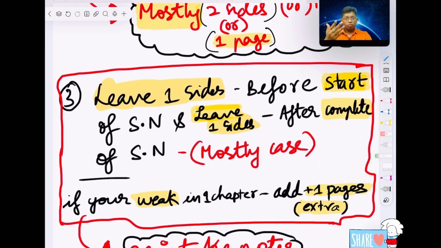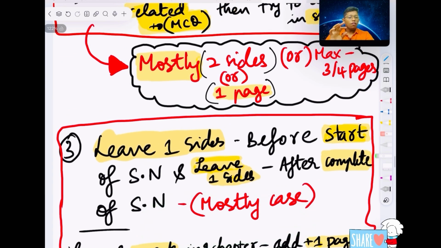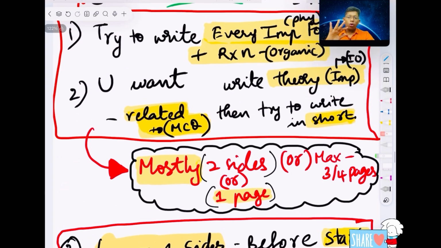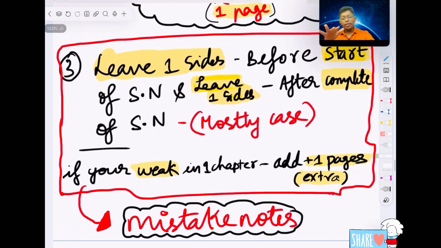If you feel more weak, then you can add one page extra. It is your wish. So 1 side or 1 page. I have written 1 page here, but 1 side is also enough. That's all. This is the thing you should do in mistake notes. Finally, I have cleared all your doubts, because how to make short notes, one thing, and side by side I have said how to make mistake notes also.